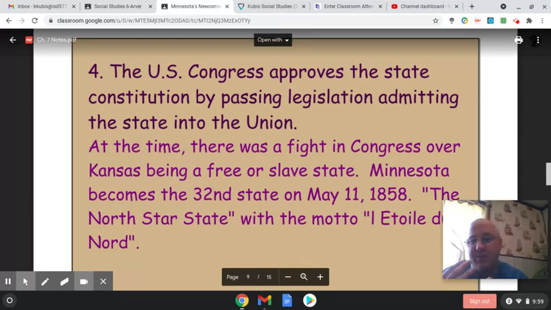So this is a time real close to the start of the Civil War, where they would fight over the issue of slavery. And they did not want the number of slave states, so the states that allowed slavery, to be more than the number of free states. They wanted to try to keep them equal. So Kansas would end up joining as a slave state, while Minnesota would join as a free state, meaning slavery was not allowed in Minnesota.